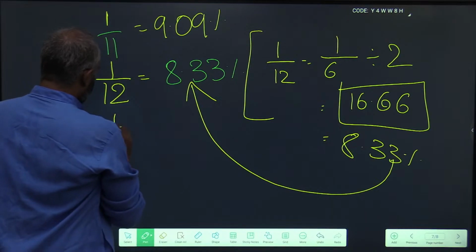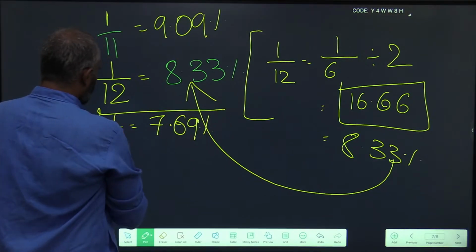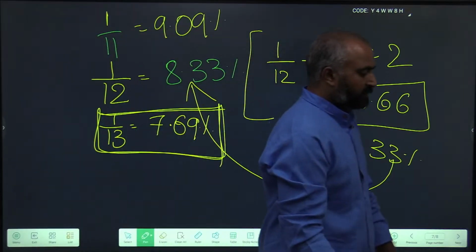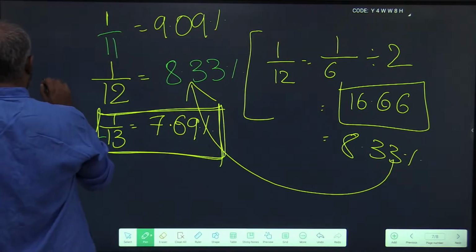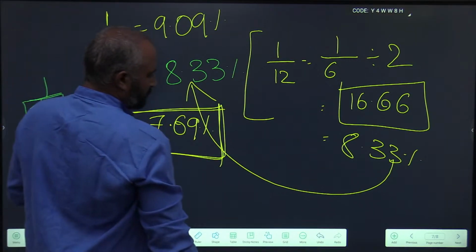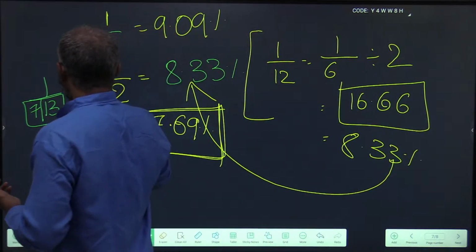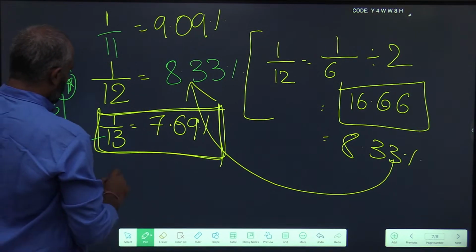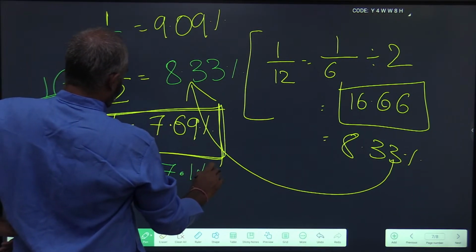Next, 1 by 13, 7.69%. It is important to remember this. Why? 13 is a prime number, and all denominators which have a prime number like 7, 13, these are important. 5 we already know, 2 we already know, those are simple. So 1 by 13 is 7.69. 1 by 14 is 7.14%.